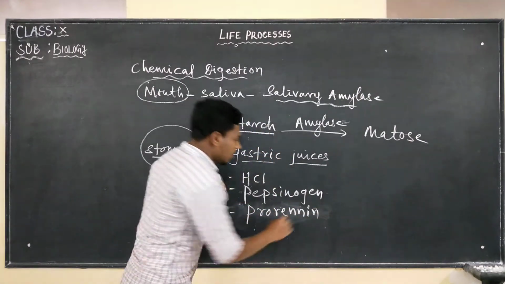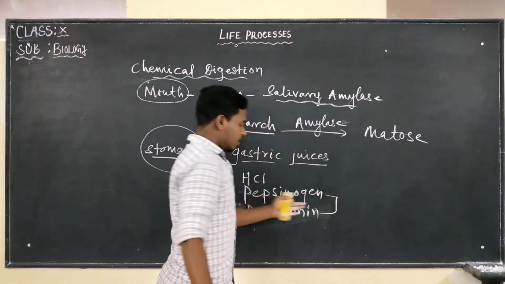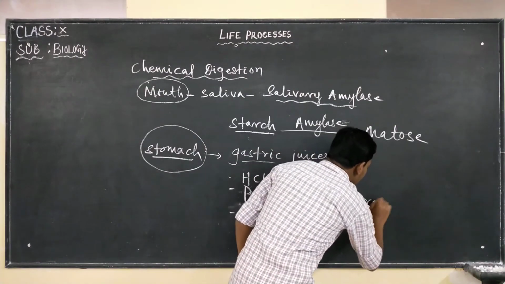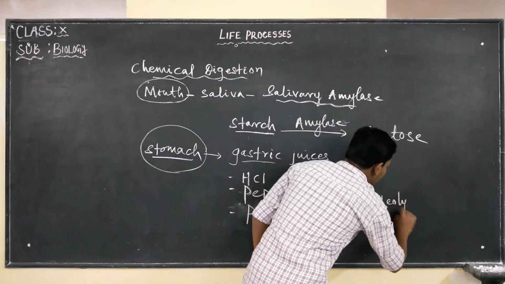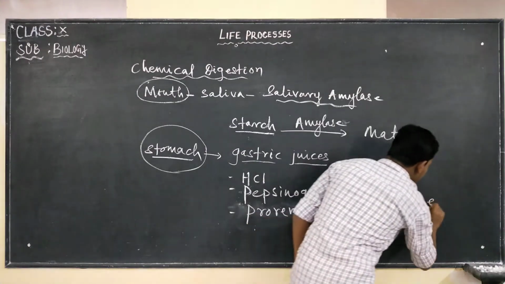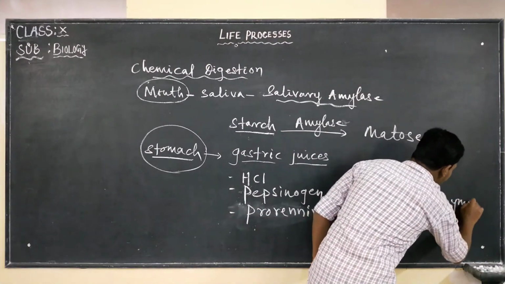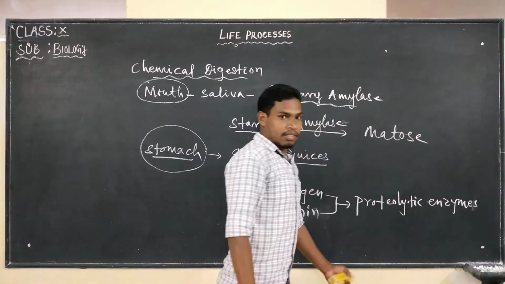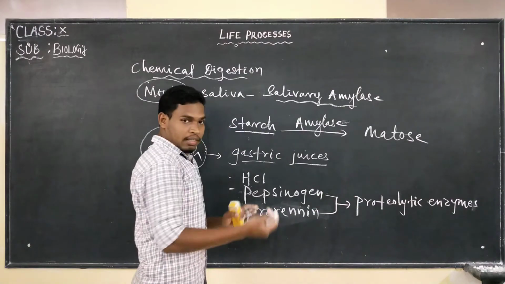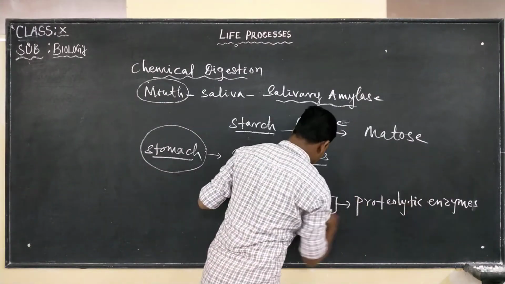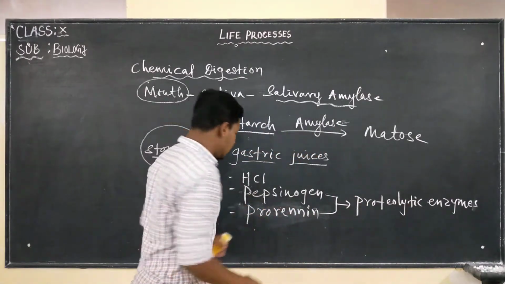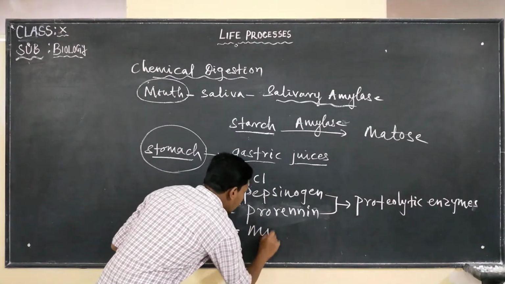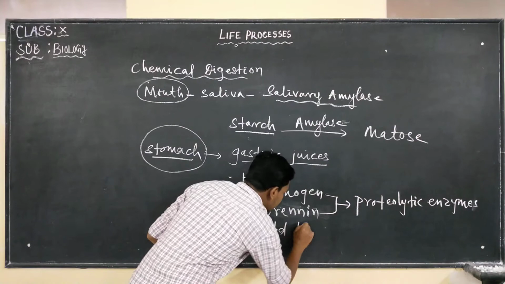These two are proteolytic enzymes. Proteolytic enzymes means what? They are going to break down the proteins. Okay, they are going to digest proteins. So these two are proteolytic enzymes. And the third one, what I said, is mild lipase.